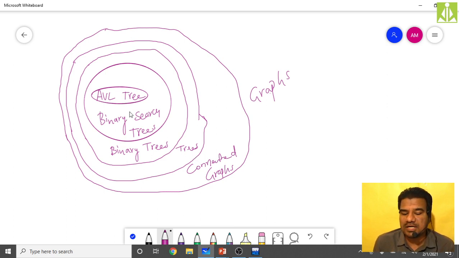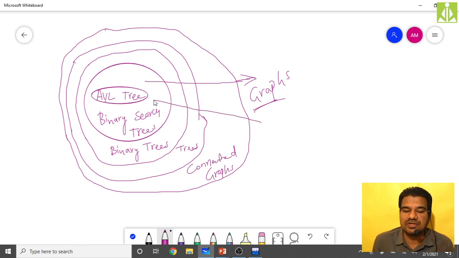But in the other direction it will apply. When you apply it like all AVL trees are binary search trees, all binary search trees are binary trees, all these data structures become graphs. So in that direction the condition is positive and you get the result you expect, but in the forward direction it is not correct.